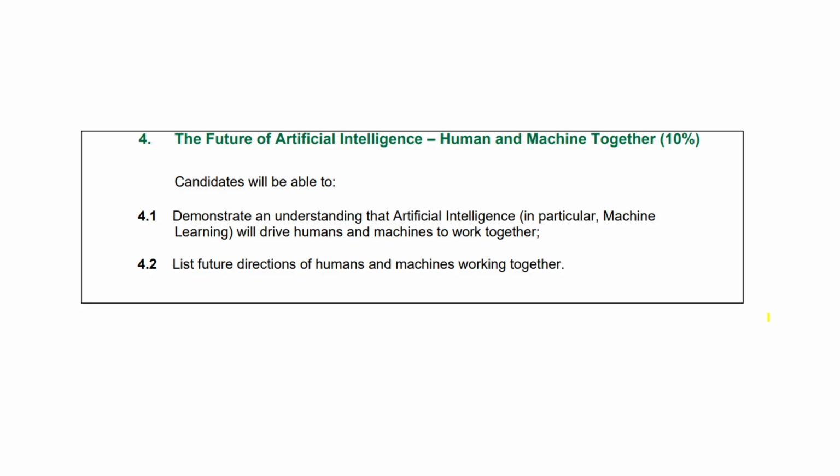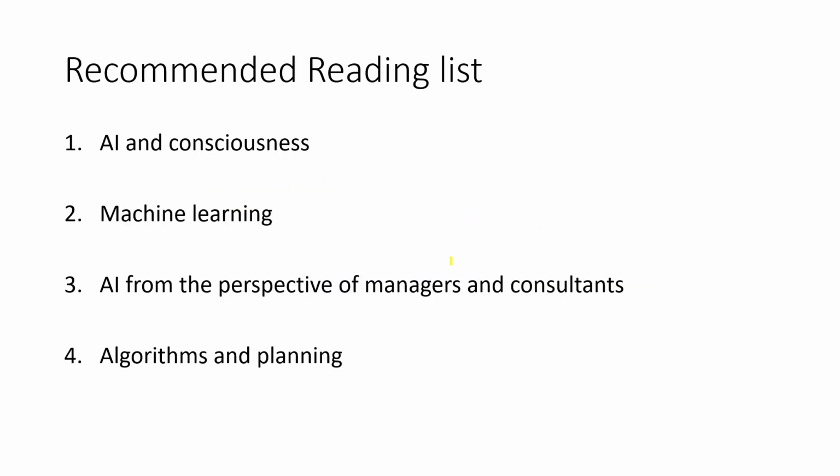4. The future of AI. Can we work together? This is the little topic, only 10% of marks will go to this. Demonstrate an understanding. Candidates will be able to demonstrate an understanding that AI, in particular machine learning, will drive humans and machines to work together. Okay, will they? So the exam very much favours the view that that is what will happen. 4.2, list future directions of humans and machines working together. Okay. So those are the four areas.